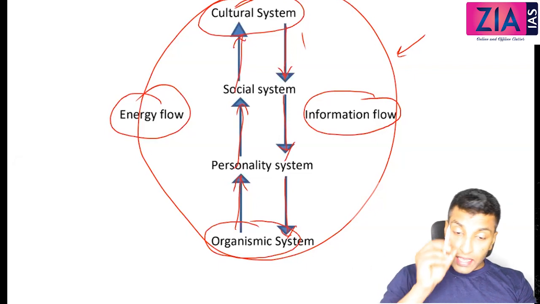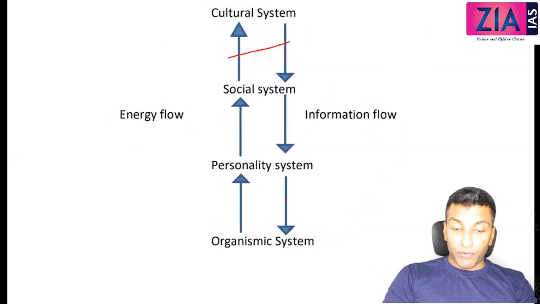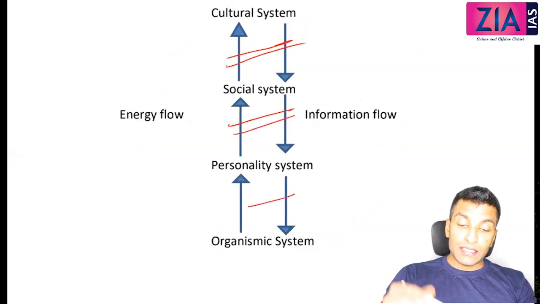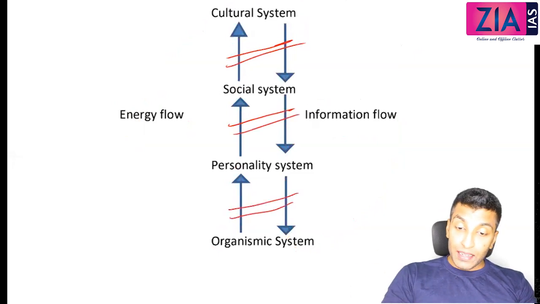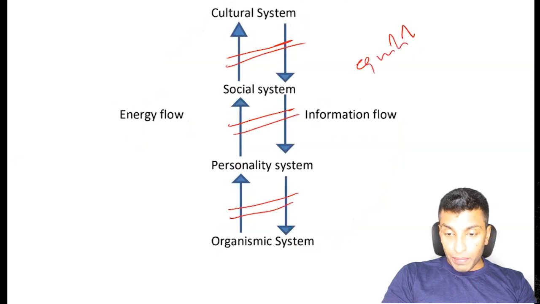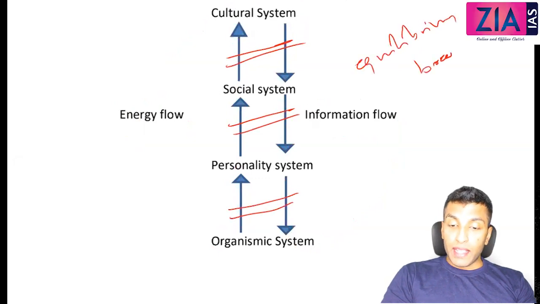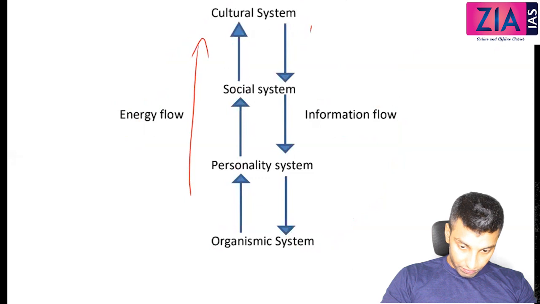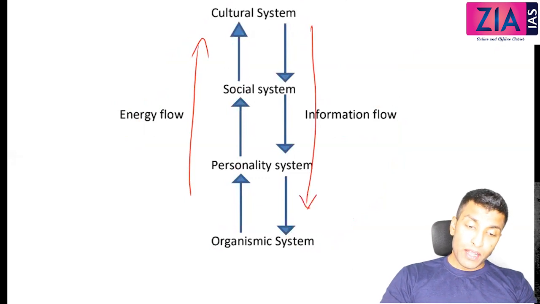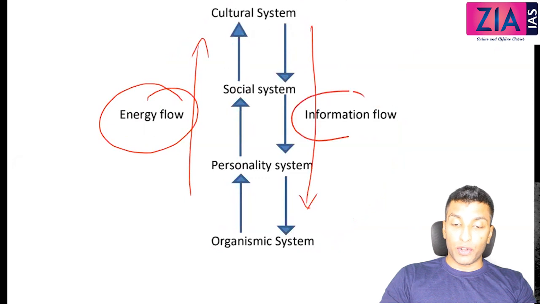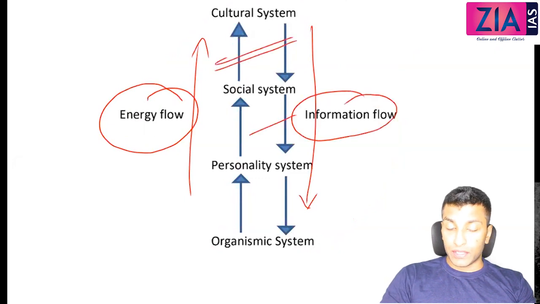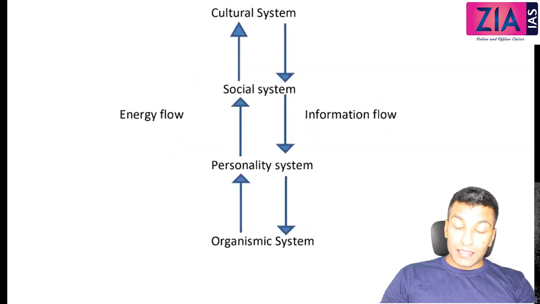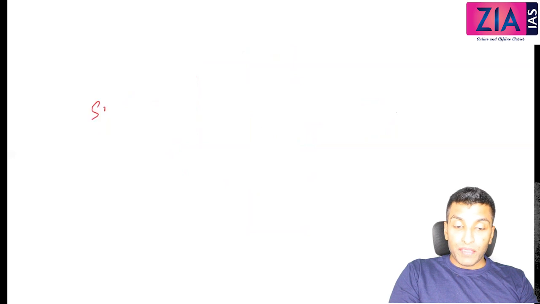Now the point here is, in case there is any break in the flow, or a break in the hierarchy, then what will happen? The equilibrium breaks. So how is the equilibrium maintained? Equilibrium is maintained in terms of energy flow and information flow. So if there is a break or a problem with respect to energy flow or information flow, then what will happen? The equilibrium breaks. Now when the equilibrium breaks, what will happen? This is what we discussed yesterday: the specific mechanism. What is moving equilibrium?